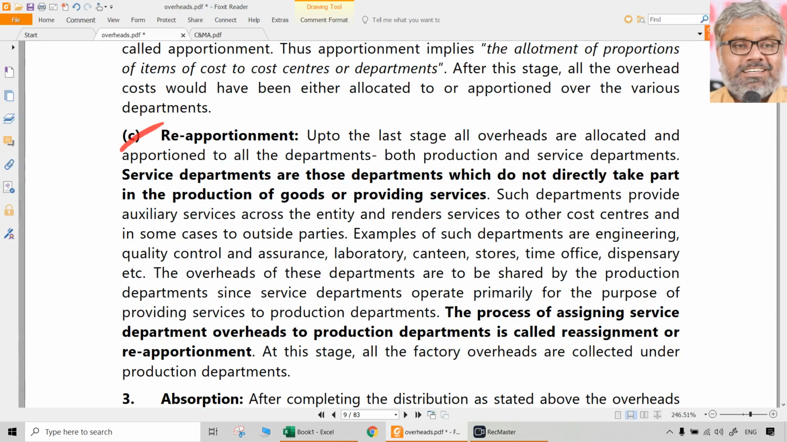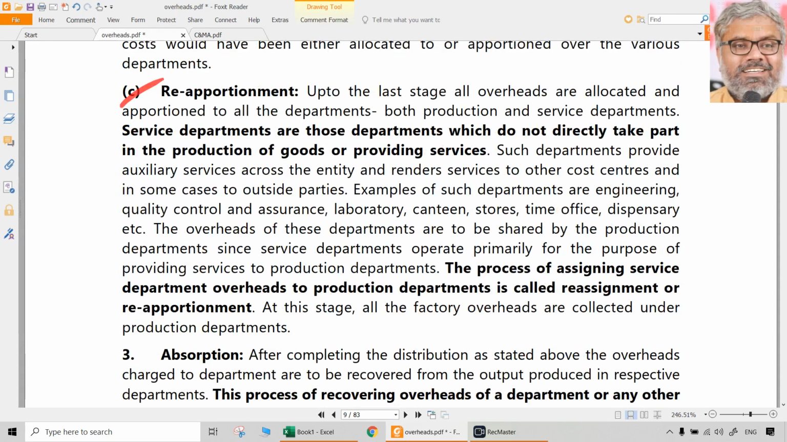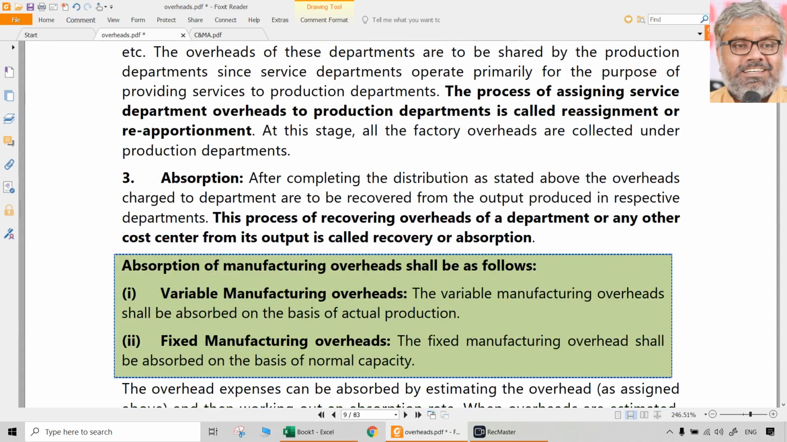Second step, apportionment. Third step is reapportionment. What is this reapportionment? Reapportionment is that where the costs of the service departments are reapportioned to the production departments. So within a factory, there are production departments also, service departments also. So in this step of reapportionment, we are reapportioning the total costs of service departments to production departments. The process of assigning the service department overheads to the production departments is called reassignment or reapportionment.